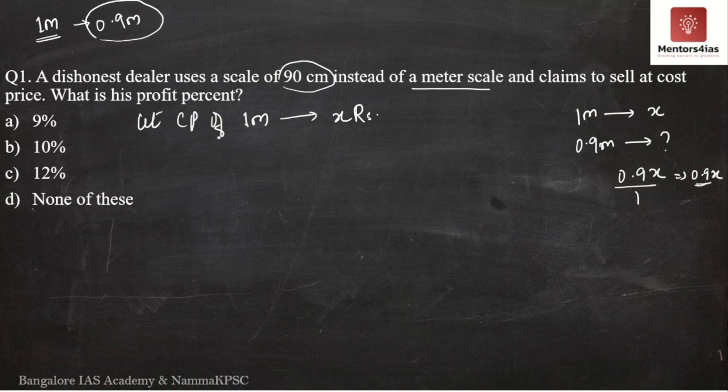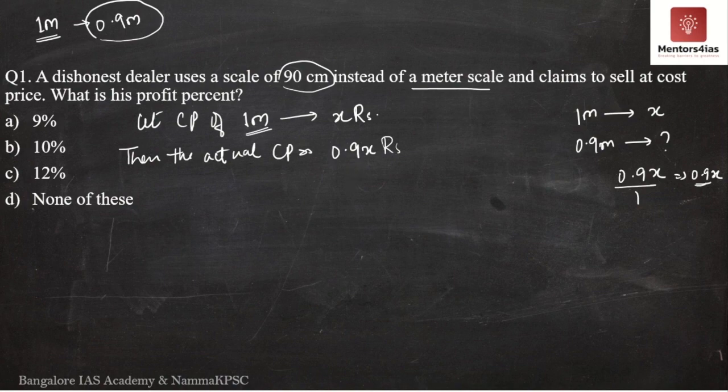or 9 by 10x rupees. Then when he uses the incorrect or inaccurate scale, the actual cost price is nothing but 0.9x. But what is he doing? The dealer is saying that he is actually using an accurate scale of 1 meter, and he sells the cloth material as 1 meter itself at X rupees. But rather he is selling 0.9 meters, which is costing him 0.9x rupees.